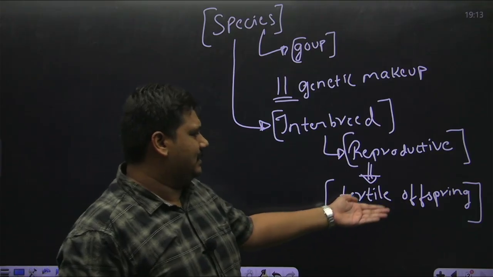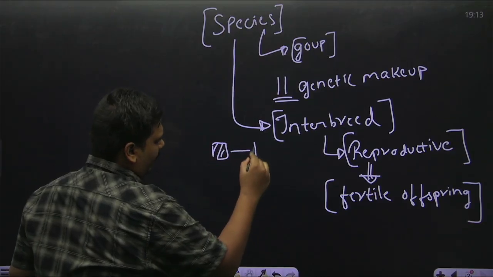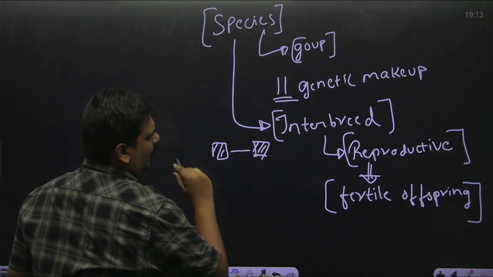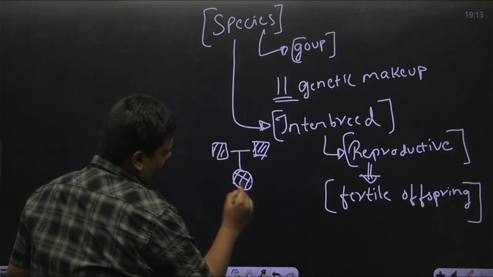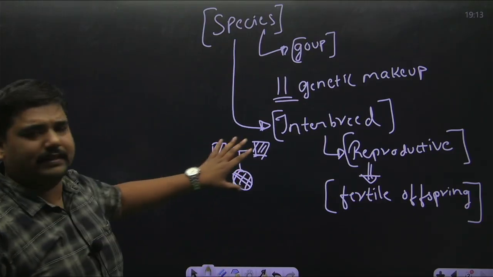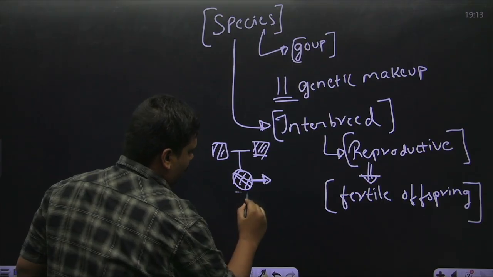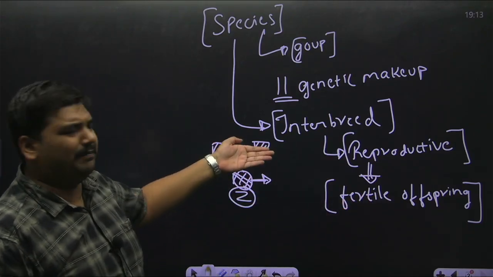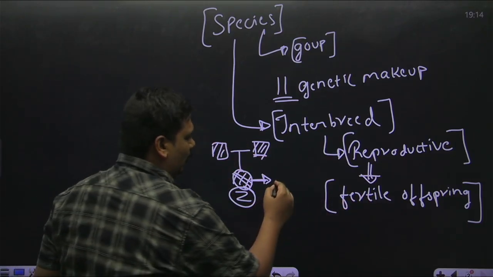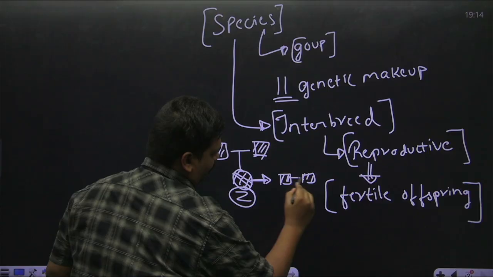Now what is a fertile offspring? Say X and Y are interbreeding. The result is Z. They all three are of the same species, and this byproduct, the offspring of X and Y, should also be able to reproduce further.